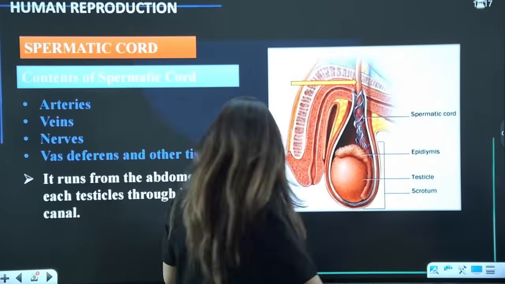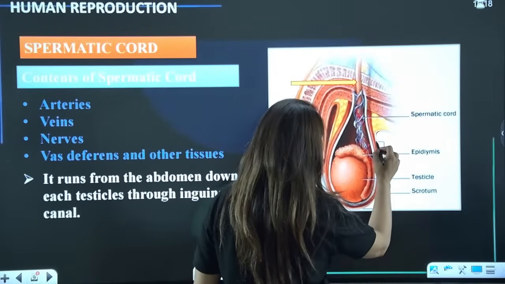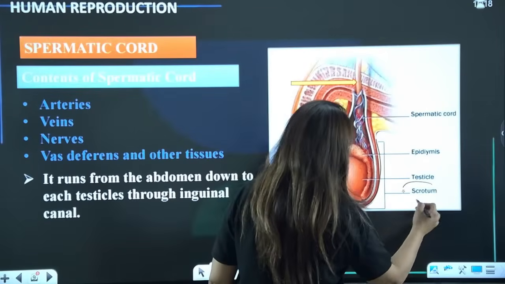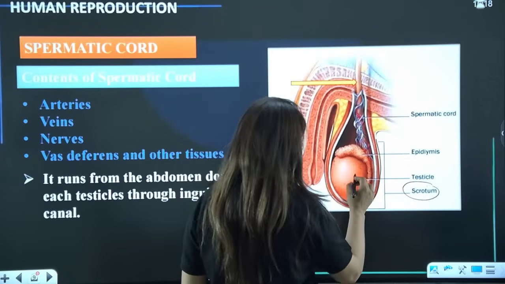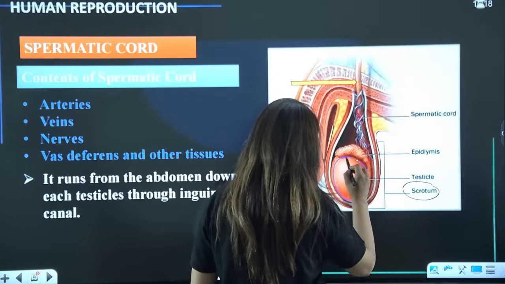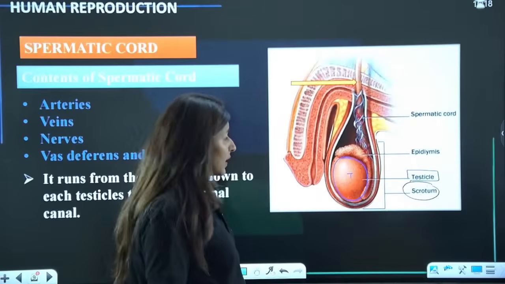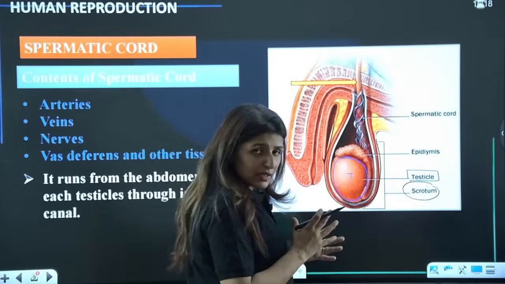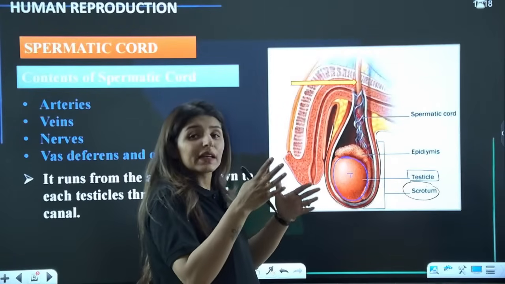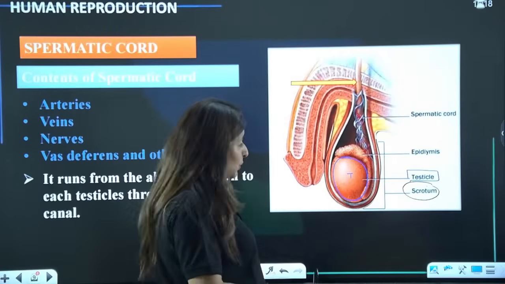Now see, let's look here again. This is the scrotum. This whole sac-like structure is known as the scrotum, right? And within the scrotum, guys, these structures are known as testes or testicles. So testes are extra-abdominal. Now there are many ducts that arise from the testes, which are going to carry the sperms back into the abdomen for storage and for removal from the body as well.